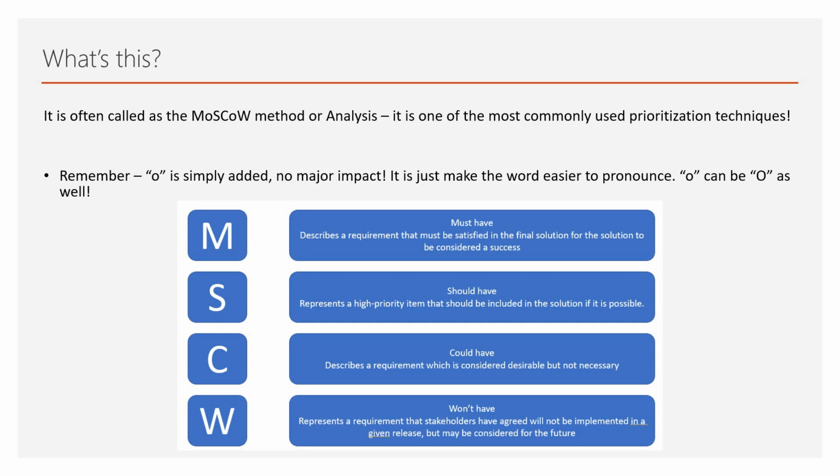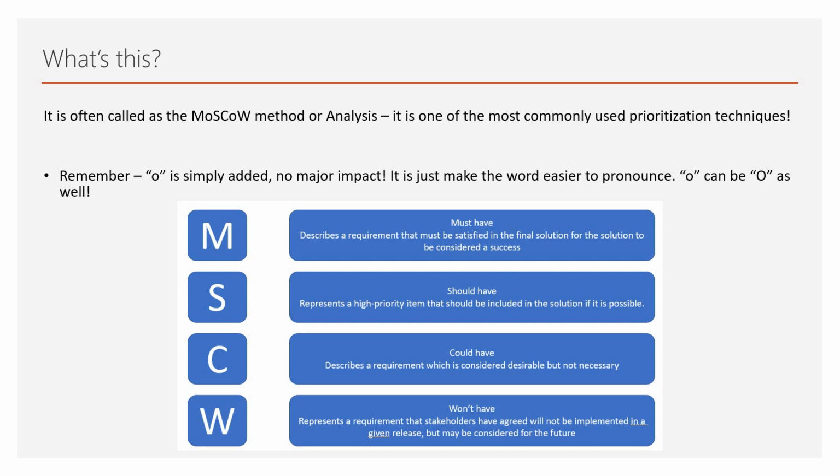Actually, in the term MoSCoW, both the O's are to be ignored. They are just added, which does not make any great impact. So it is only MSCW. The first one is M, which is nothing but must have. It describes a solution that must be satisfied in the final solution for the solution to be considered complete and a success. Remember, it must be there.